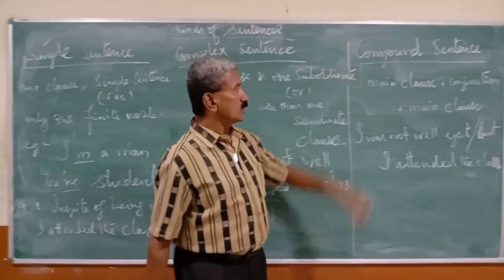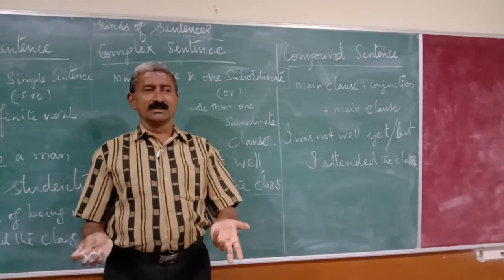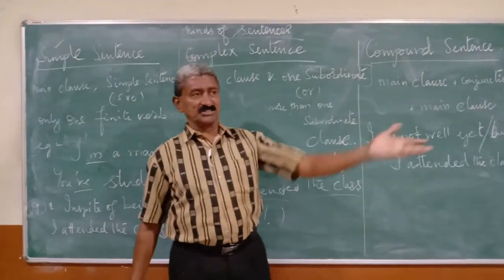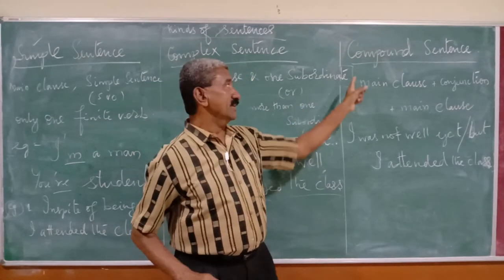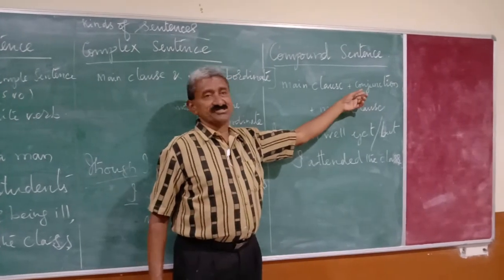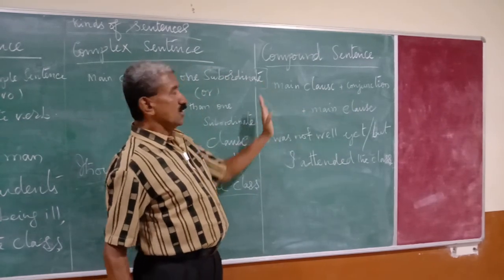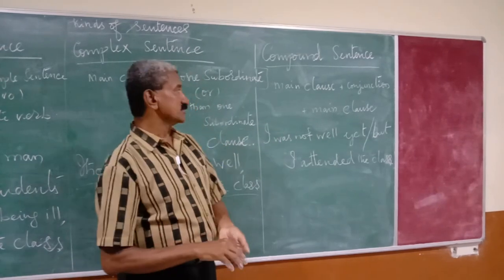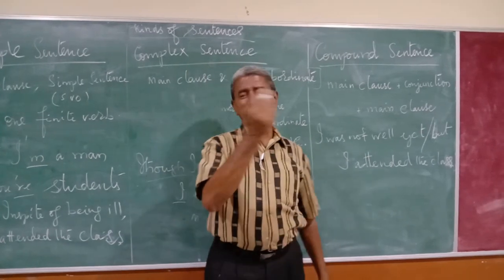Getting into compound, there will be two main clauses. A main clause is nothing but a main sentence, for example, as we have seen, the simple sentence: subject, verb, object. And there is only one more thing in a compound sentence, just a joiner or conjunction. When two sentences are joined with a joiner, that is known to be a compound sentence. We will see from an example.